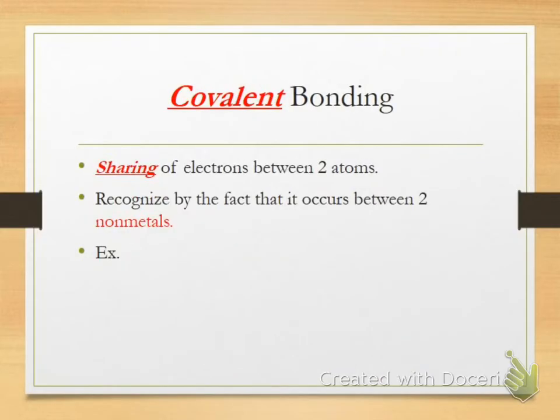Okay. Covalent bonding is the sharing of electrons between two atoms. Okay? We recognize the fact that they occur between two nonmetals. So some very good examples of covalent bonding is something that you have to have every day or you would die. H2O. Water, H2O, is a covalent bond.